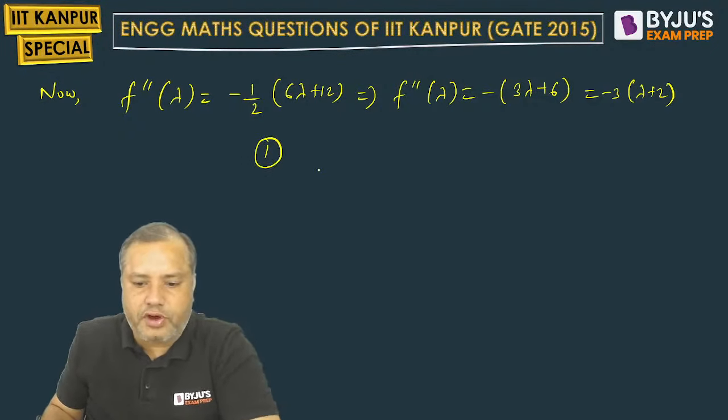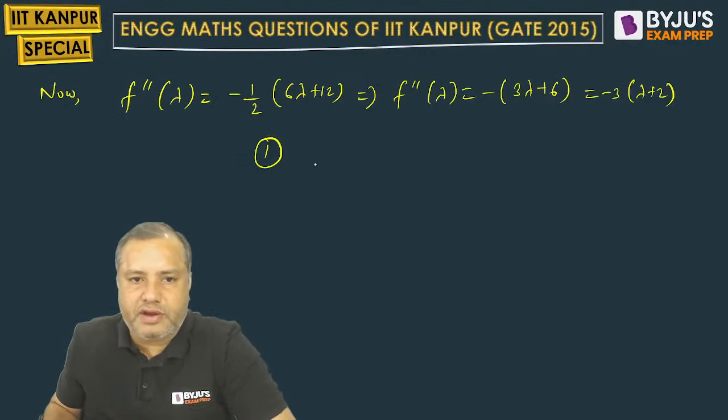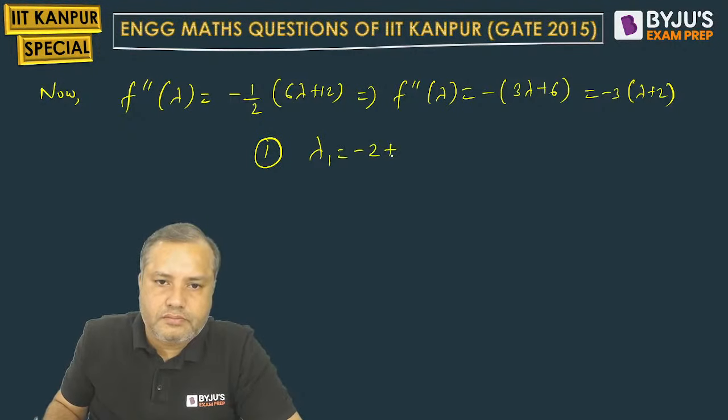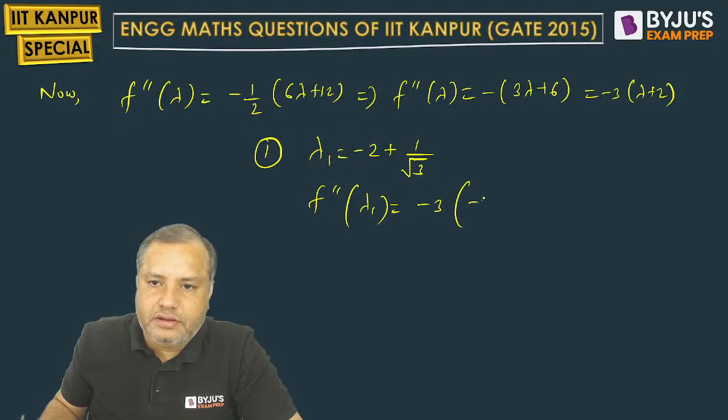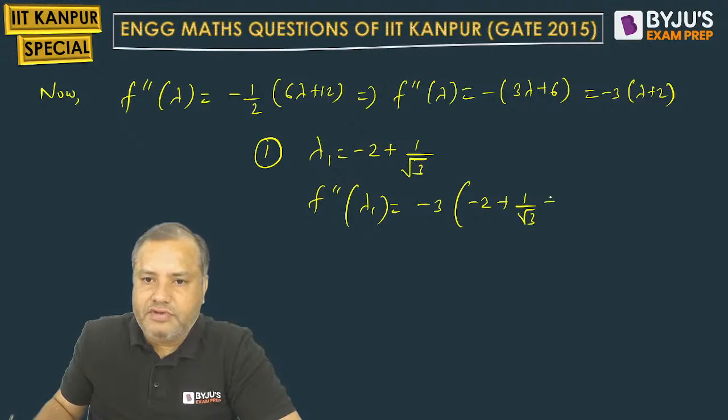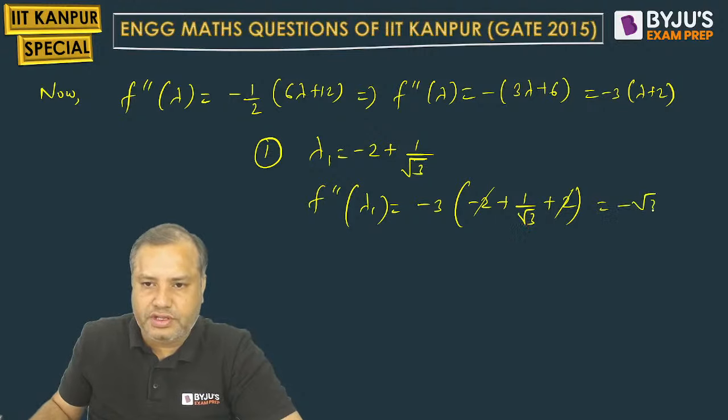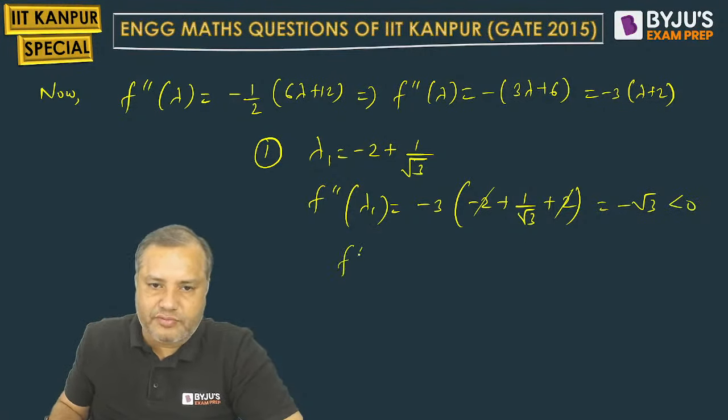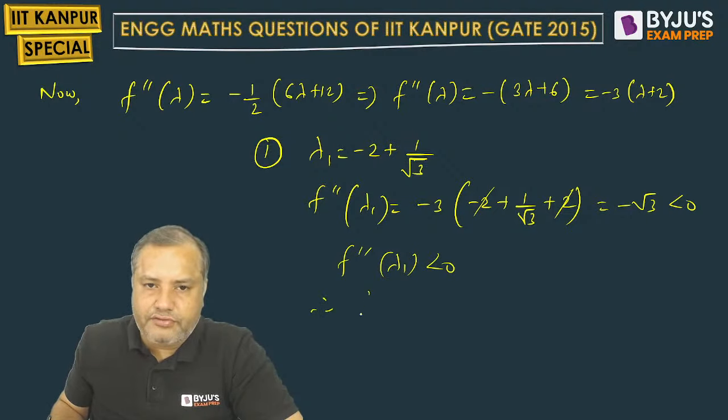Checking for the first point. What is our first point? Minus 2 plus 1 by root 3. F double dash lambda 1 is minus 3 times minus 2 plus 1 by root 3. This is the value of lambda, and then we are writing plus 2. Minus 2 plus 2 cancelled. Then what? Minus 3 into 1 by root 3 will be minus root 3. So this is negative. So the function will be maximum. This f double dash lambda 1 is negative.